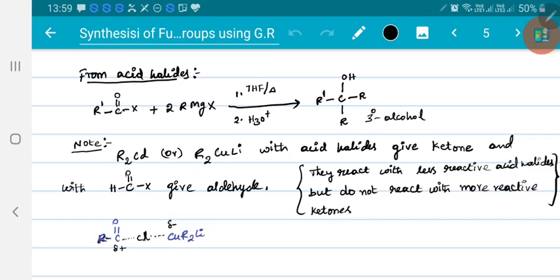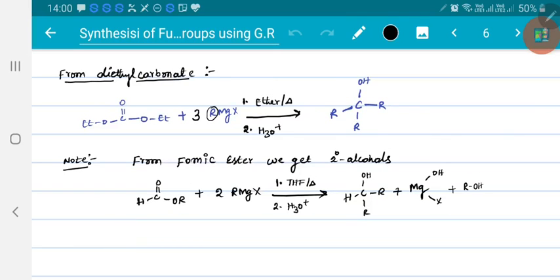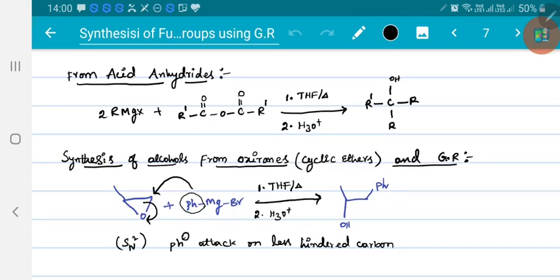But instead of Grignard reagent, if we have taken other organometallic compounds of cadmium or copper, as they are more covalent, they do not react further. They stop the reaction after forming aldehyde or ketone in the intermediate stage. Then, if you take diethyl carbonate, then you will get tertiary alcohols. Now, if you take acid anhydrides with 2 equivalents of Grignard reagent, we got tertiary alcohols.